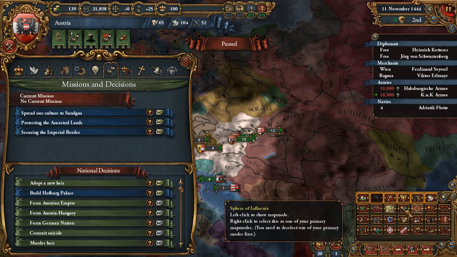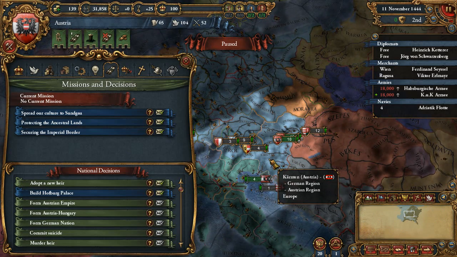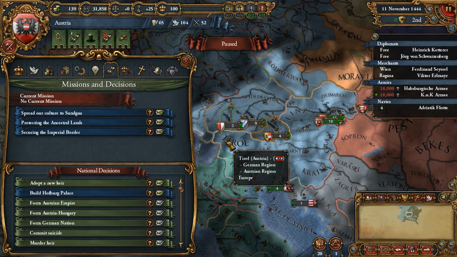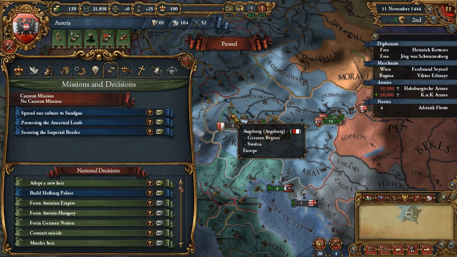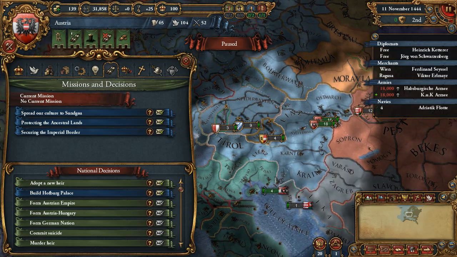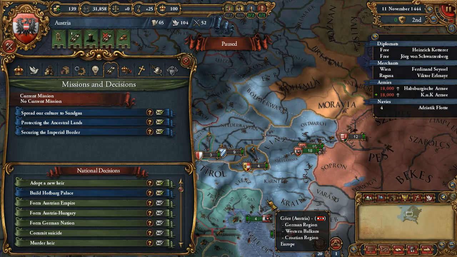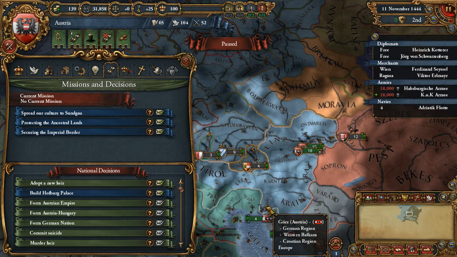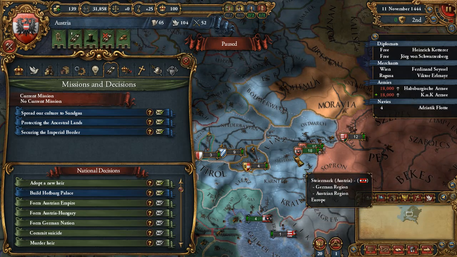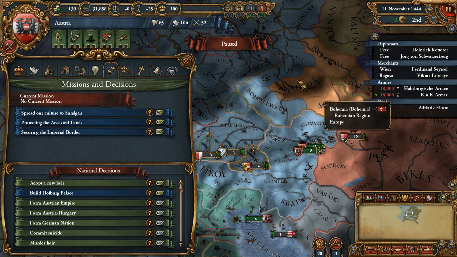Let's check what the Austrian region is. So, German region, Western Balkans, Austrian region, Italian region. Austrian region is pretty small if I recall correctly. Yeah, this is already German region. Austrian region is this kind of silver blue. This is already just like Croatian region. It's still German region though. Okay. Austrian. So this is where the regions kind of overlap. I see.